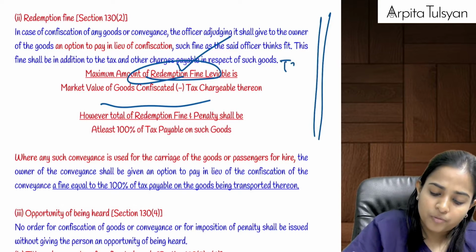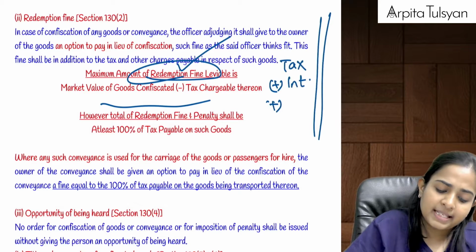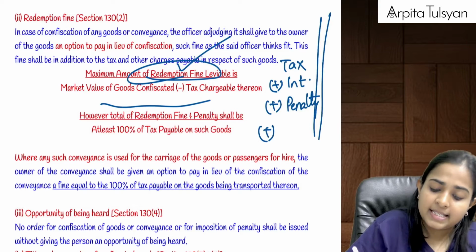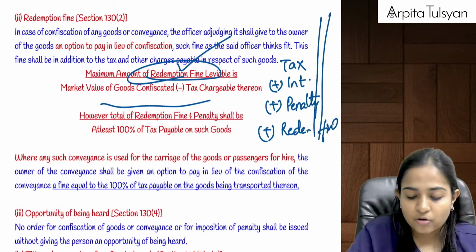So on these goods he has to pay the tax, he has to pay the interest, plus penalty under section 122, plus if he pays this redemption fine, then we can release his confiscated goods.